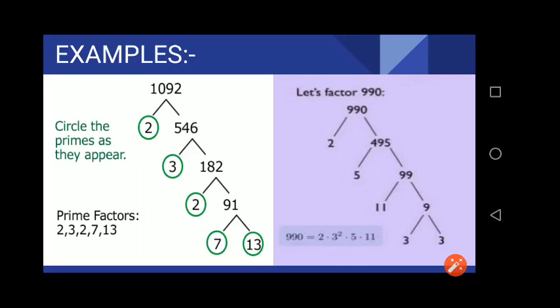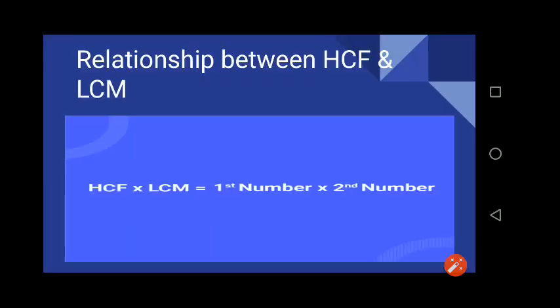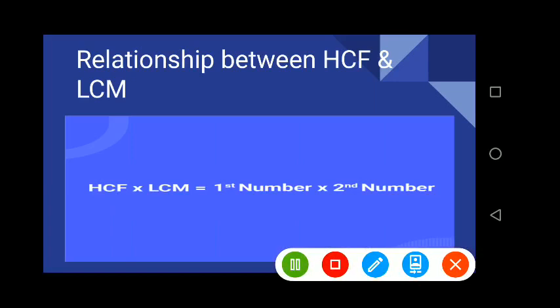Take a few more numbers, find their prime factors and arrange them in the unique way. Okay, moving towards the next topic, the relationship between HCF and LCM.